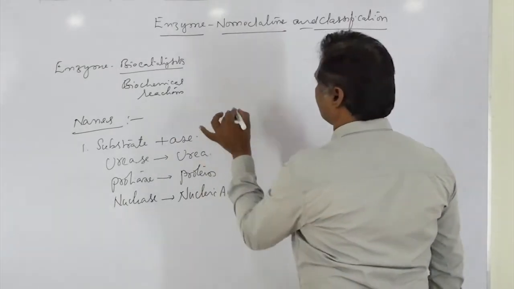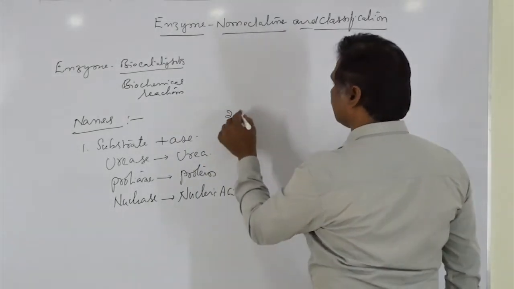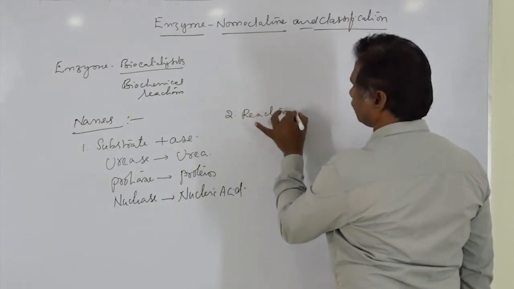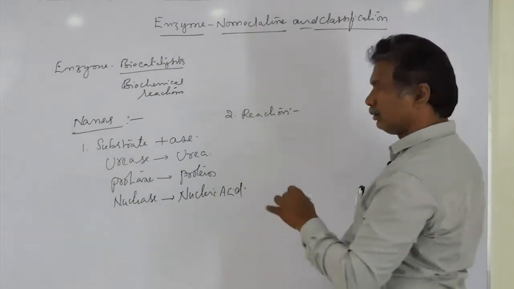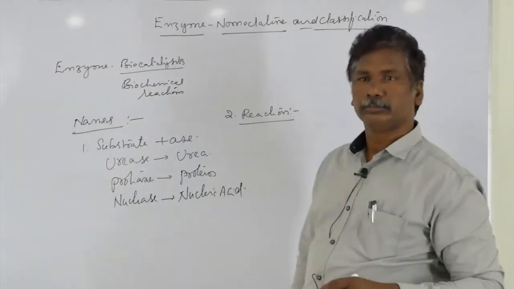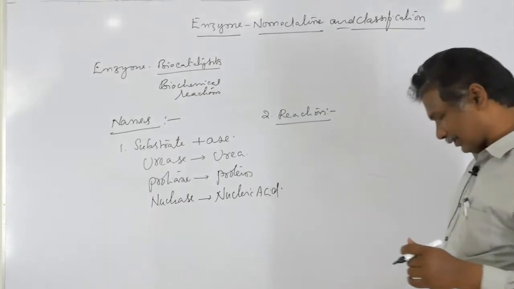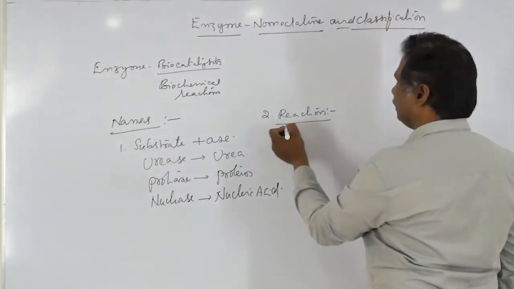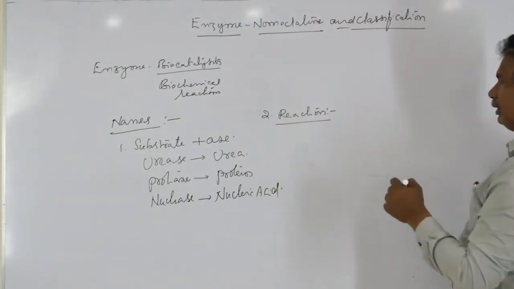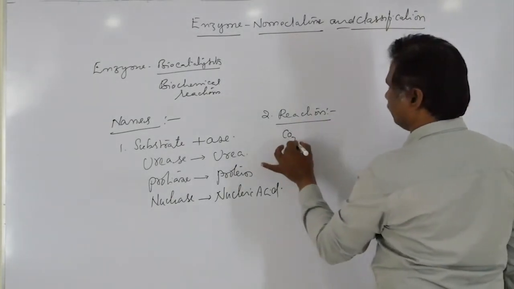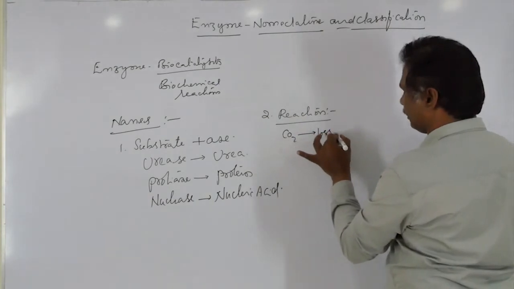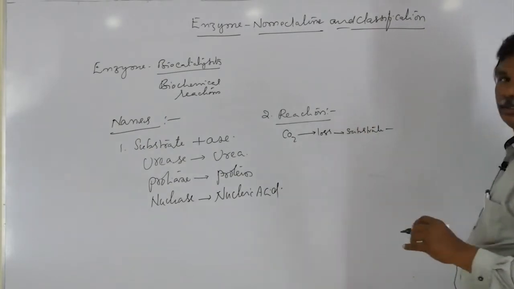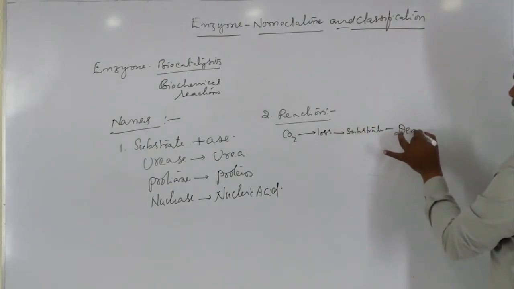Now the second criterion: based on the reaction. I will complete this in 10 minutes. So, based on the reaction, for example, if CO2 is lost from the substrate, that reaction is called decarboxylation.